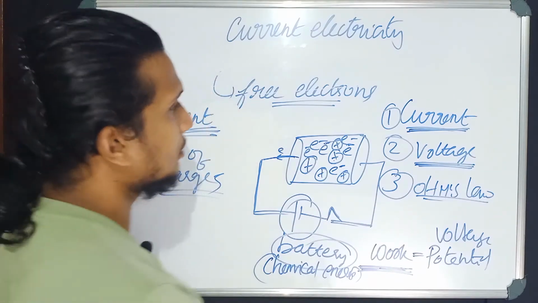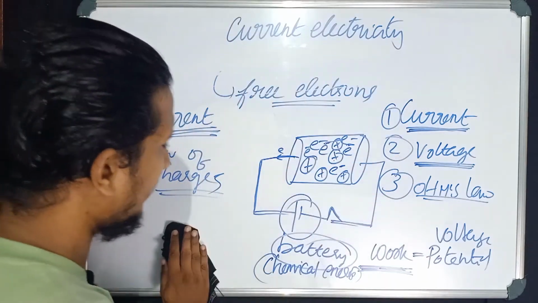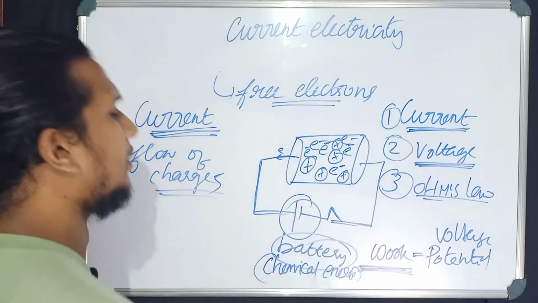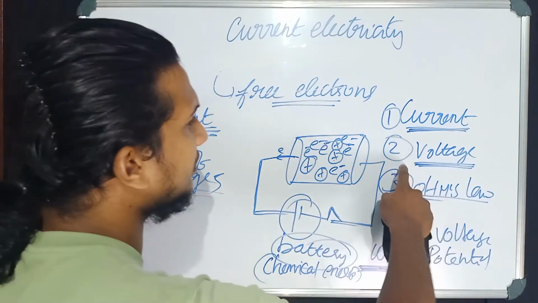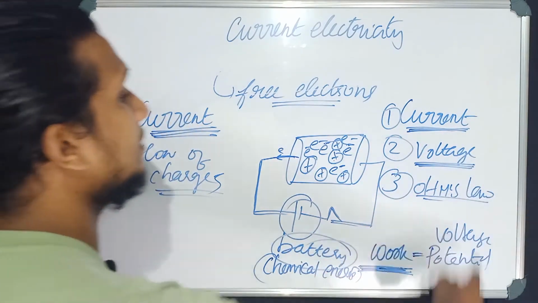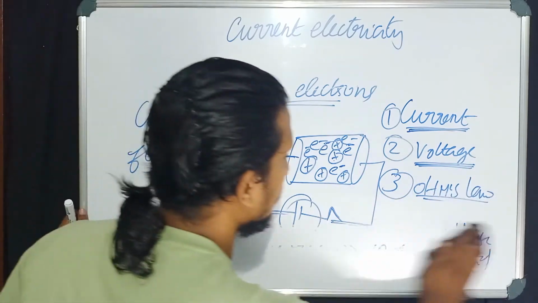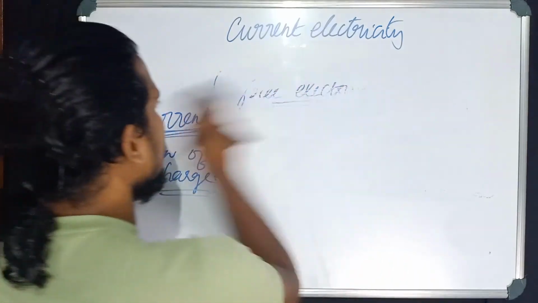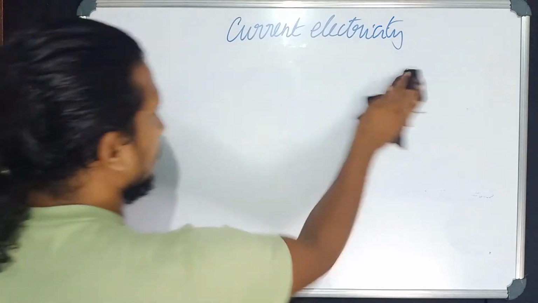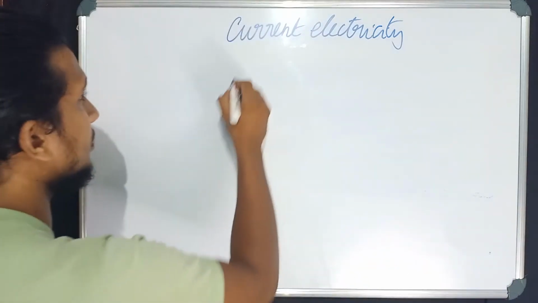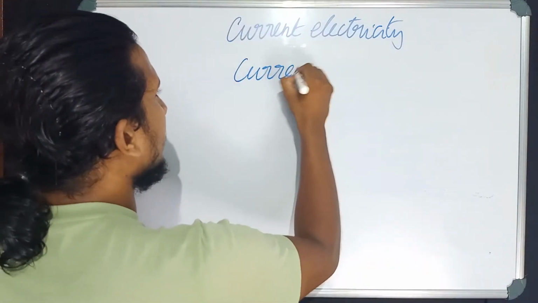Very good. So first thing is about current. I will tell you everything about current in detail, and after that I will tell you everything about voltage in detail, and then we will discuss Ohm's law. Note these things, pause it, then note this. So first discussion is about current.